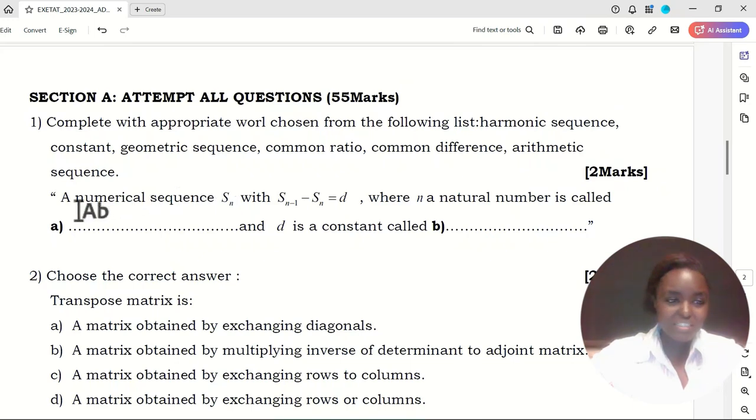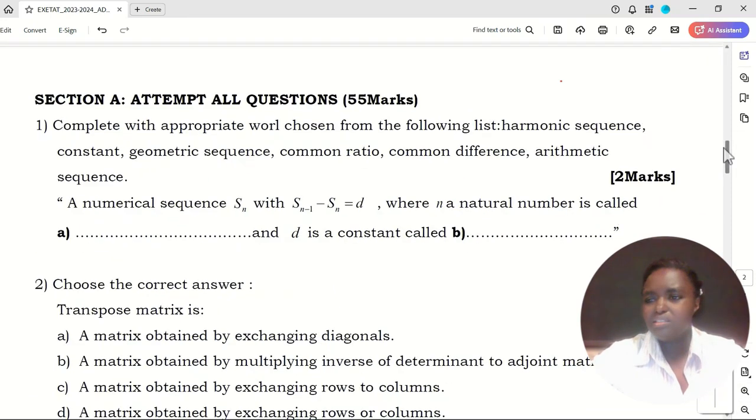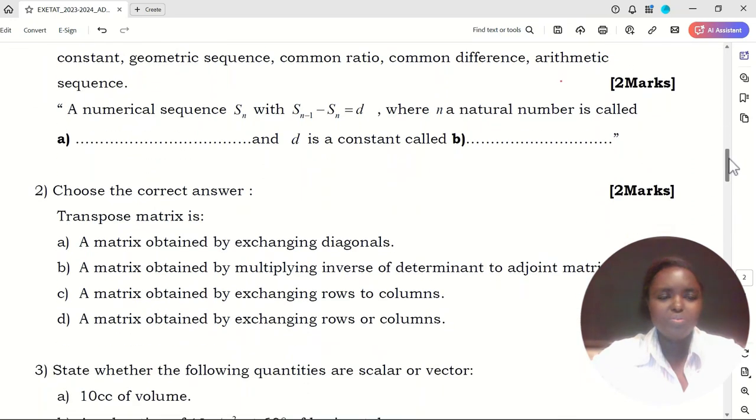So in this question, what do we have? Do we have a geometric sequence or an arithmetic sequence? A numerical sequence, Sn. I don't know if these characters are big, so let me make them bigger, guys. I need the pointer. Let's make the characters a bit big, but this is too big again. It can't fit the screen, so I reduce a little bit. So the question is a numerical sequence Sn.